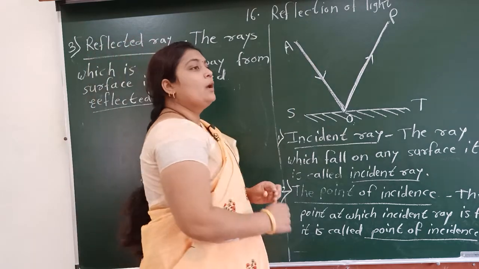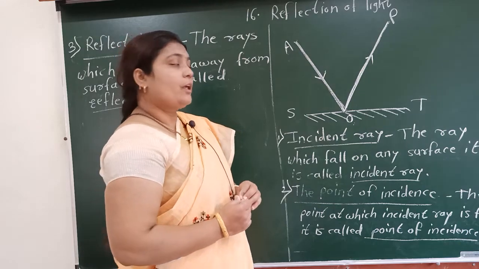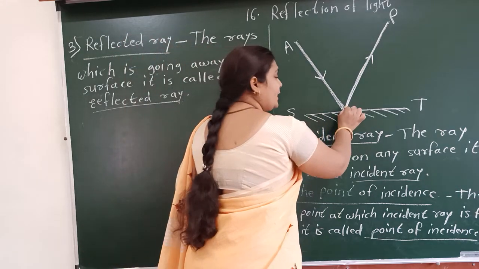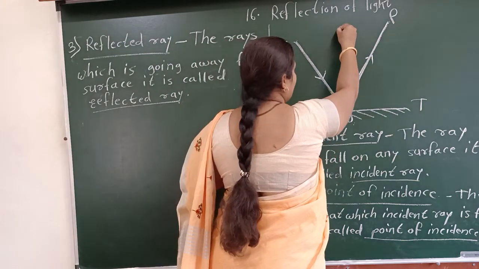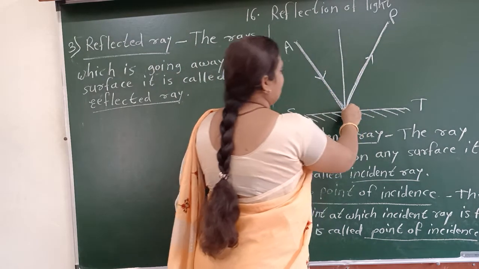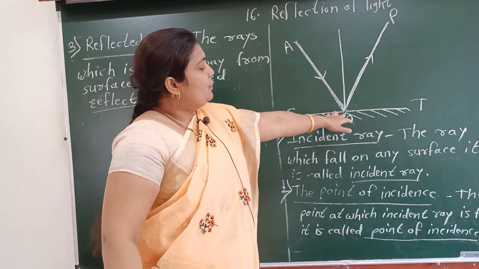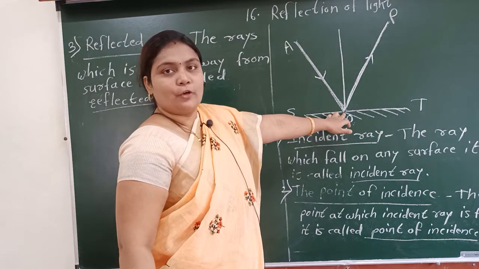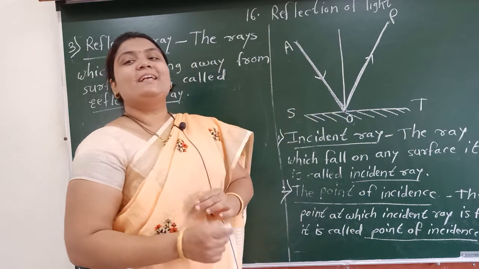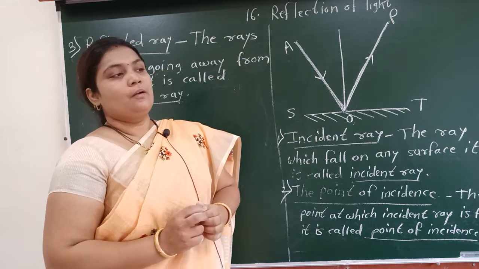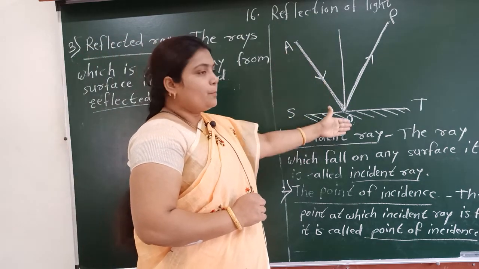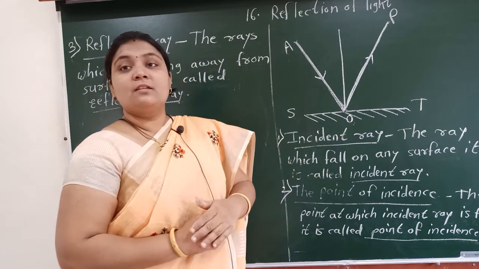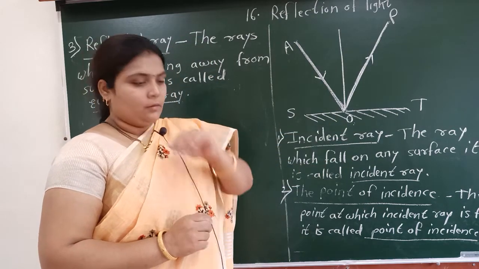Now if we draw one perpendicular at the point O, see here, this perpendicular which falls on the point of incidence O is called the normal. When we draw the perpendicular at the point of incidence, it is called the normal.